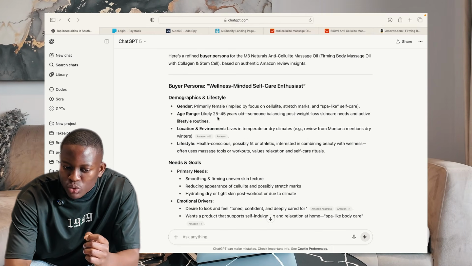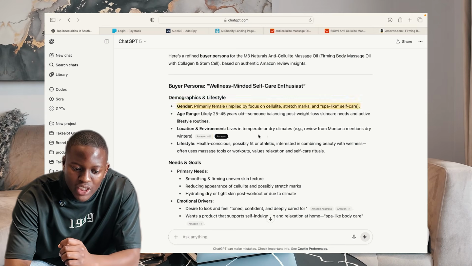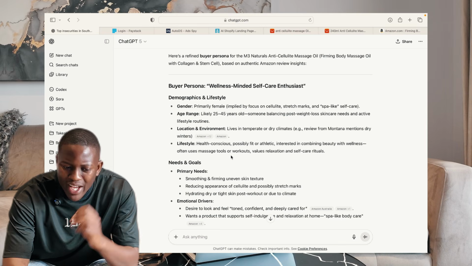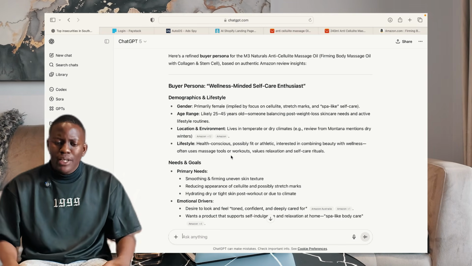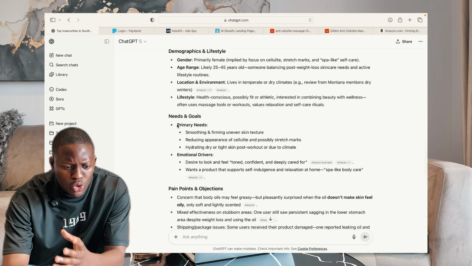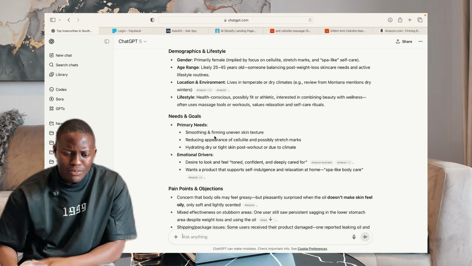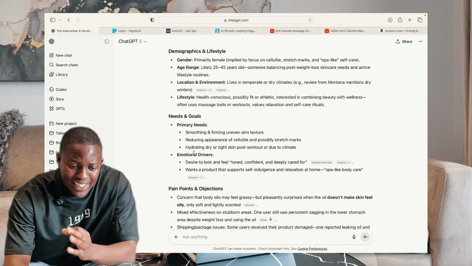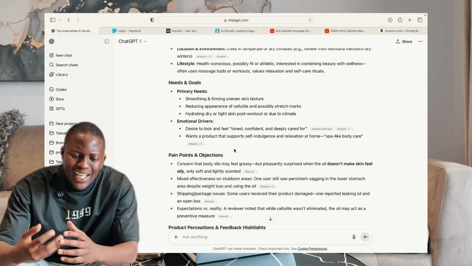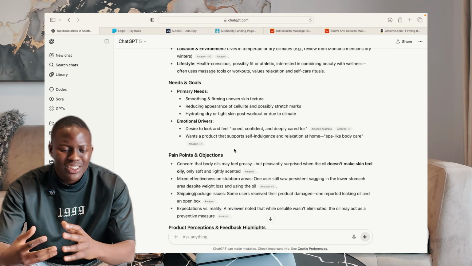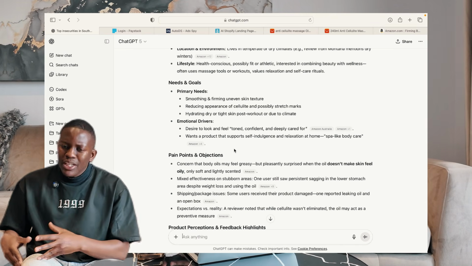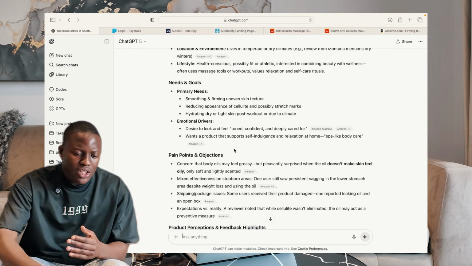So here again, it's already told us exactly who we're targeting. It tells us the age, likely 25 to 45, the location, they live in dry climates, and the lifestyle, they are health conscious, they're interested in beauty, they're interested in looking good. They're already telling us the desires. It'll tell you their needs: they just want firm skin, even skin. And it tells us again the emotional drivers, the things that actually make this product sell. They desire to feel toned, they desire to be confident, and they desire to be deeply cared for. They believe if they don't have stretch marks, they are going to be cared for.